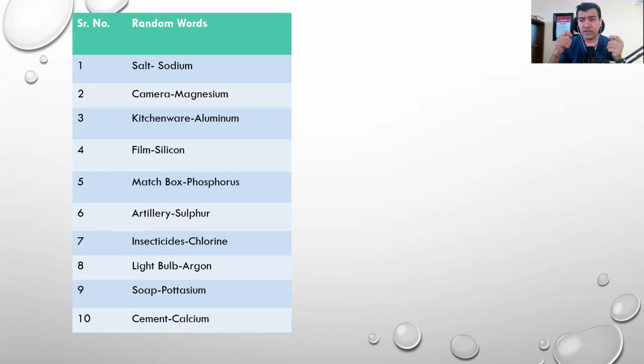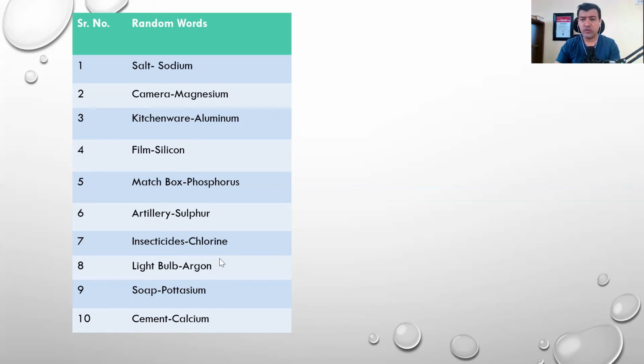Okay. Insecticides have chlorine in them. Insecticides or some water filtering chemicals have chlorine in them. Then a light bulb has argon in it. Other uses are also there, but one use is the light bulb. Potassium is used in soap, and calcium is used in cement making. I have actually taken the uses.